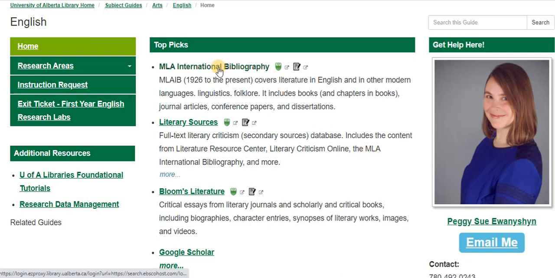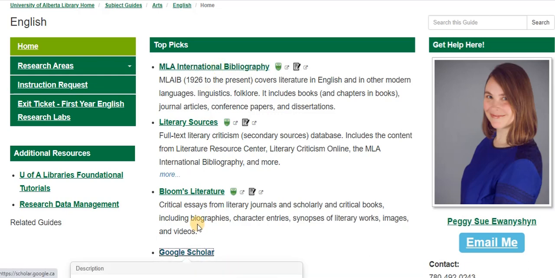So MLA Bibliography will get you books, book chapters, journal articles, and conference papers. Literary Sources are more like reference resources that will give you some secondary information.